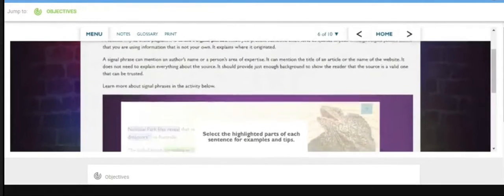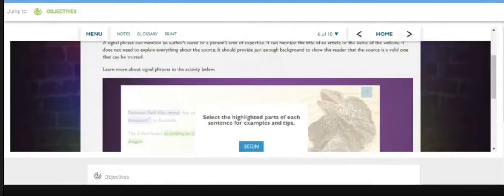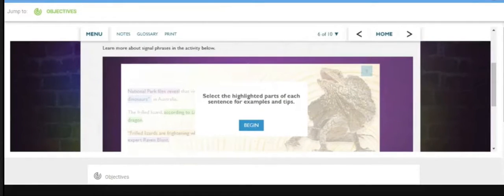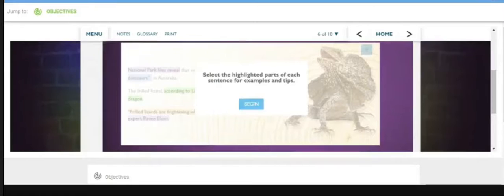It does not need to explain everything about the source. It should provide just enough background to show the reader that the source is a valid one that can be trusted. Learn more about signal phrases in the activity below. Select the highlighted parts of each sentence for examples and tips.